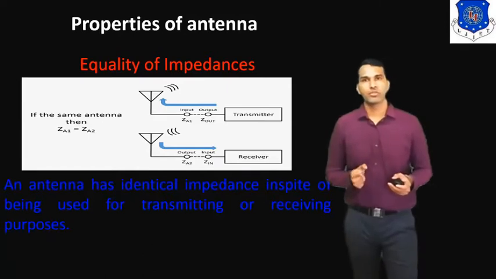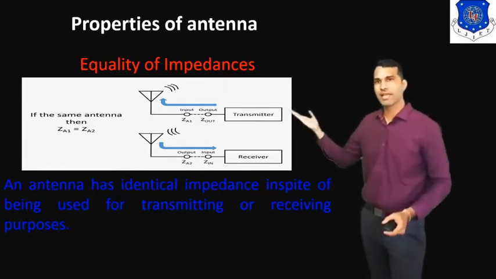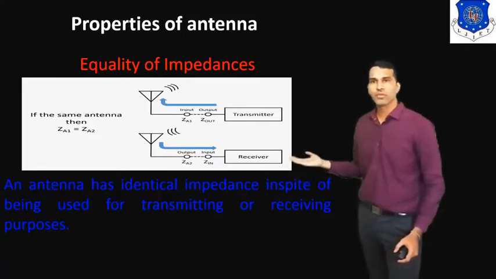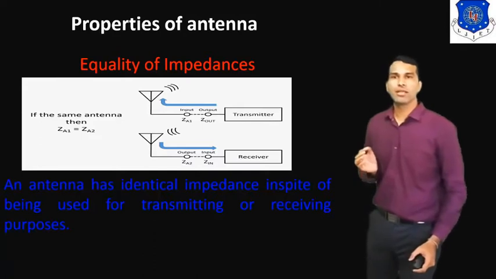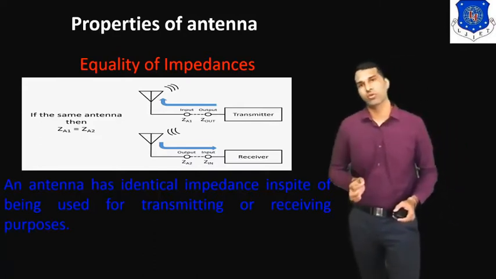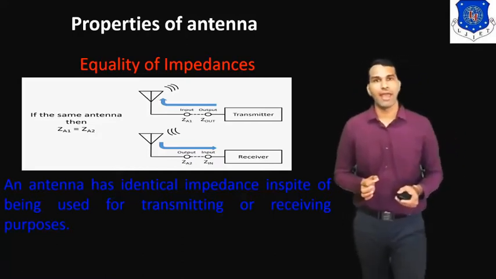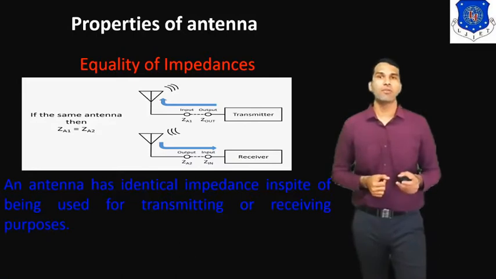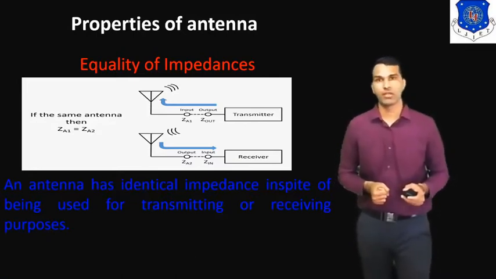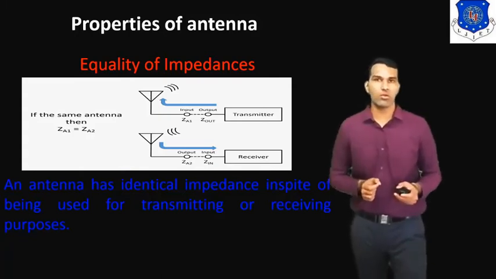Here is the antenna. The first is the transmitting side, and the second is the receiving side. The equality property is that ZA1 equals ZA2. That means we use the antenna as a transmitter, and we can also use that antenna as a receiver. So ZA1 equals ZA2.